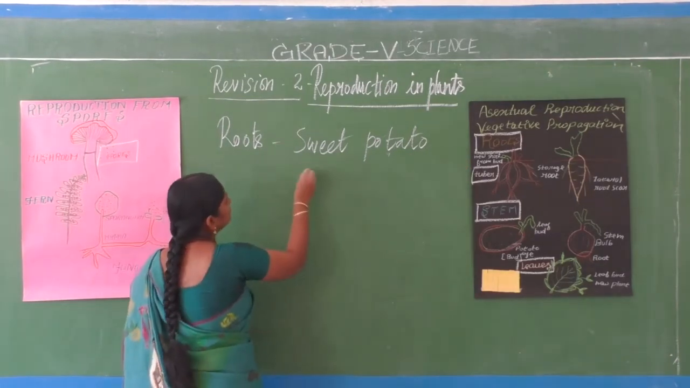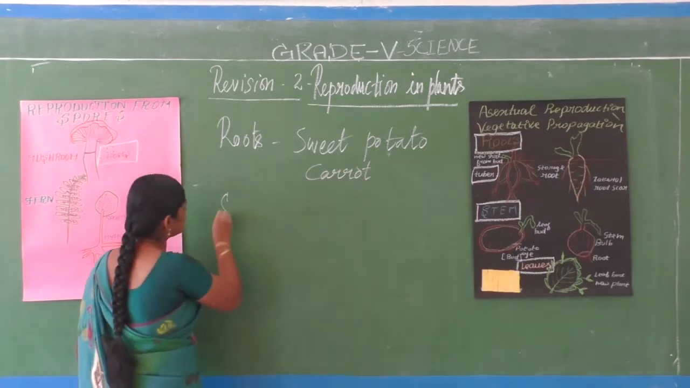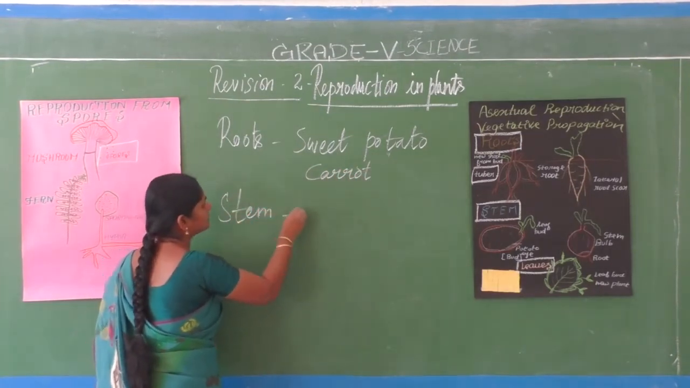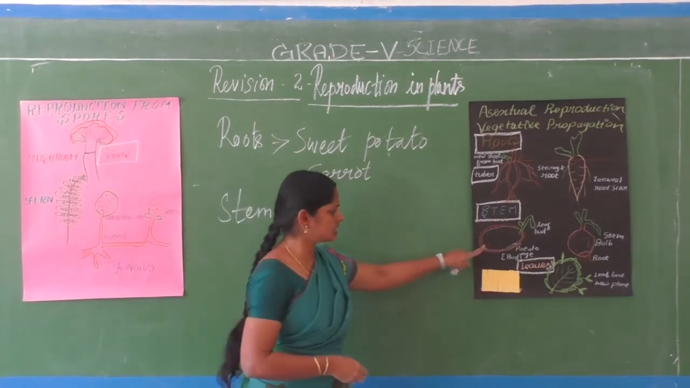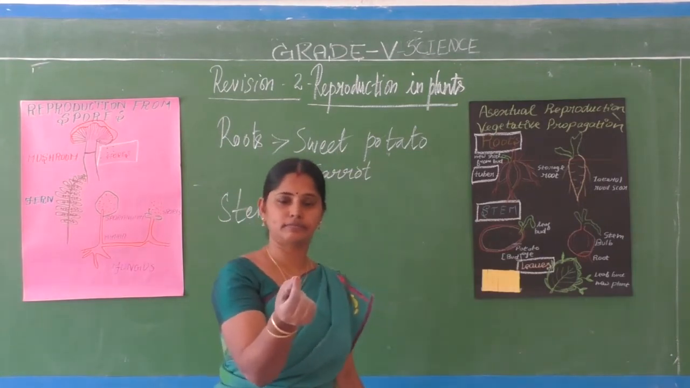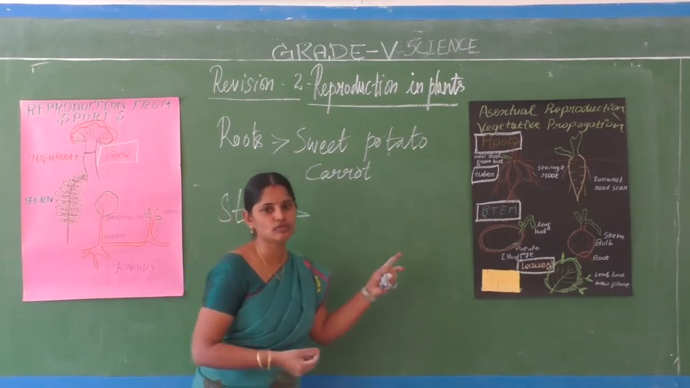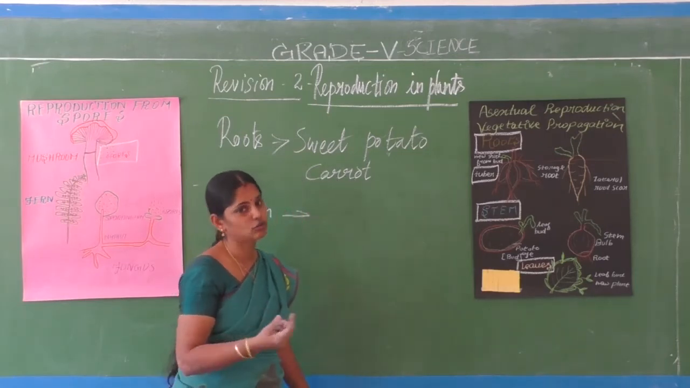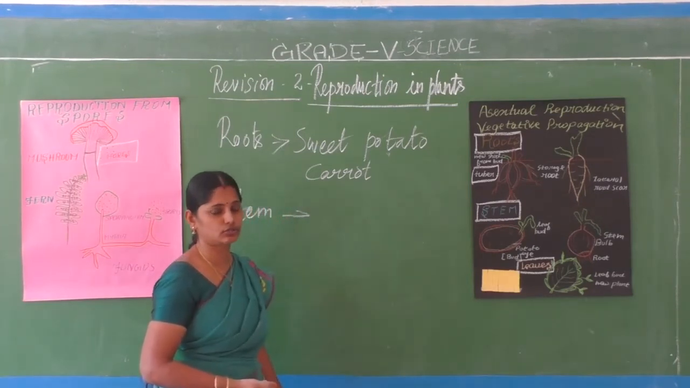Okay. Then what are the plants that grow from the stem? See, we are seeing onion and potato. Have you seen any seeds in the onion? Have you seen any seeds in potato? There are no seeds. Ginger? No seeds at all. So how are these plants growing into new plants?